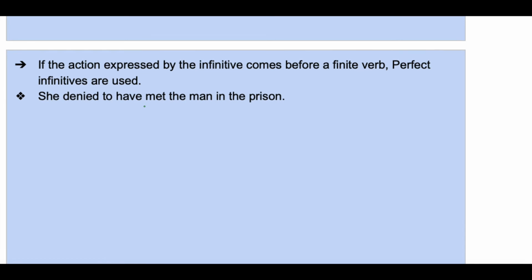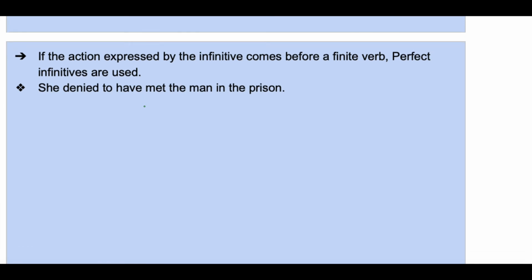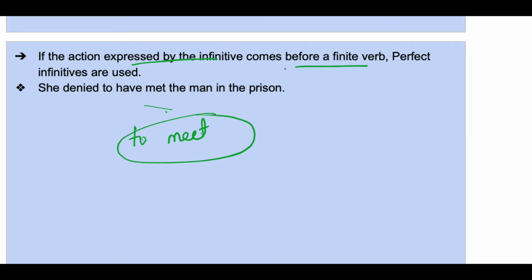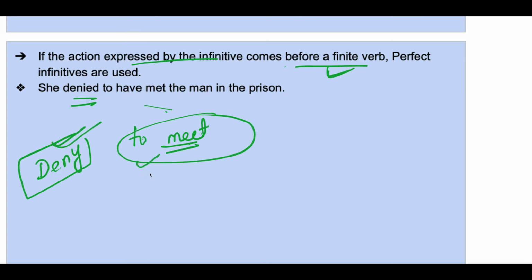Okay. If the action expressed by the infinitive comes before a finite verb, perfect infinitives are used. She denied to have met the man in the prison. If the action expressed by the infinitive comes before a finite verb, which means what? To meet is the infinitive, right? It comes before a finite verb. What is the verb? The verb is deny. Meeting happened before denying, right? Meeting happened before denying. She denied to have met the man in prison.